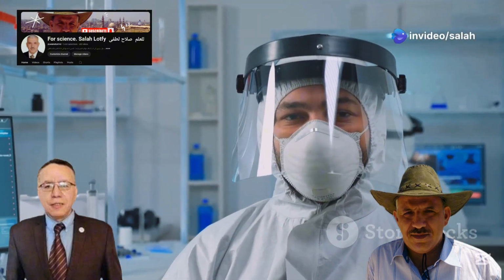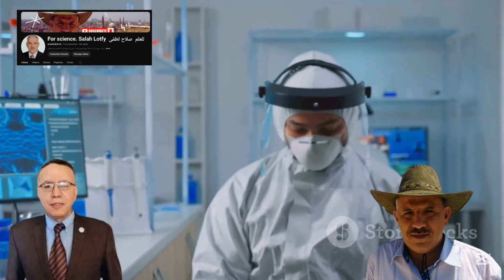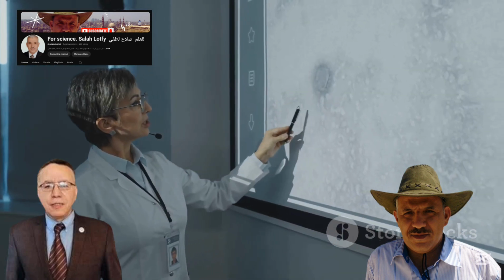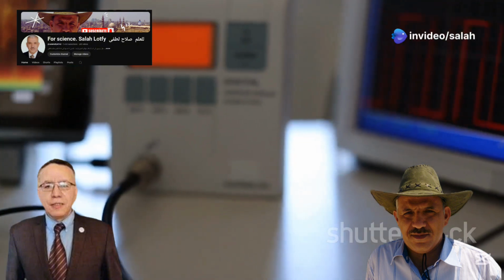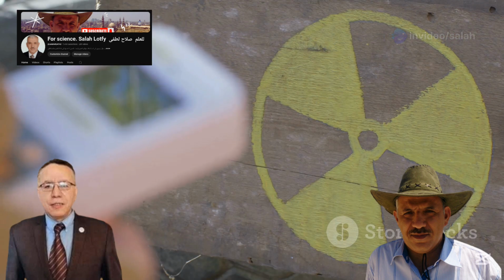Radiation exposure is measured in specific units based on the energy absorbed and its biological impact. Sievert, Sv, measures the biological effects of radiation exposure. Gray, Gy, measures the amount of radiation absorbed by a material. RAD, an older unit of absorbed radiation dose.